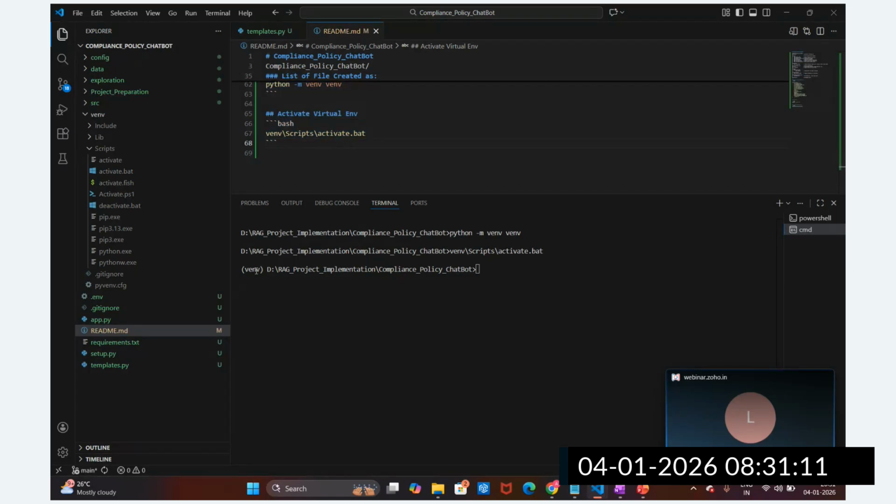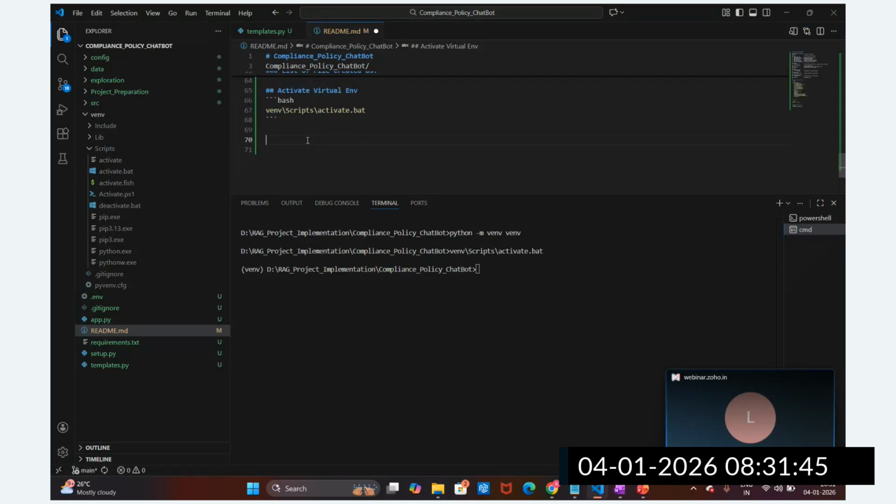Why? Because if we don't create the virtual environment, there will be a mismatch of packages. Locally we have different packages and our machine has different packages. To avoid this mismatch, we create one isolated environment. The dependencies required for this application to run are maintained in an isolated environment, and that is called a virtual environment. In the industry also, this is the best practice: create the virtual environment and then install all the dependencies in it.